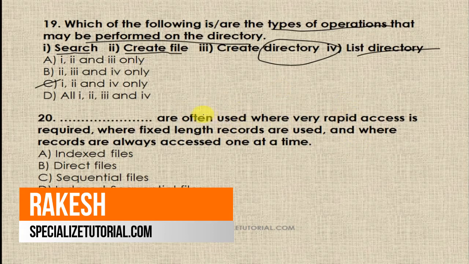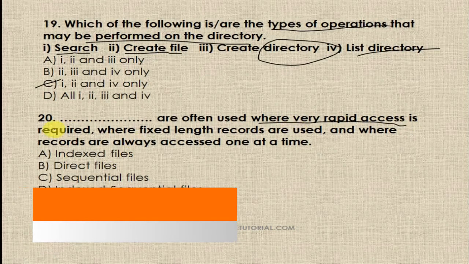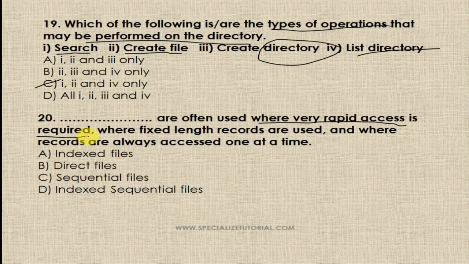The options are indexed file, direct file, sequential file, and indexed sequential file.